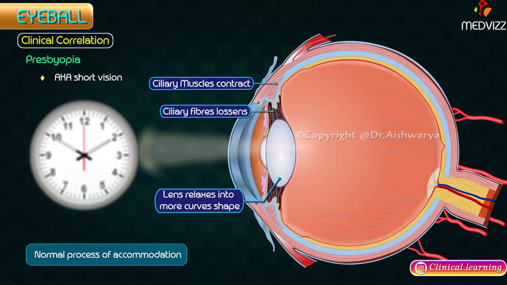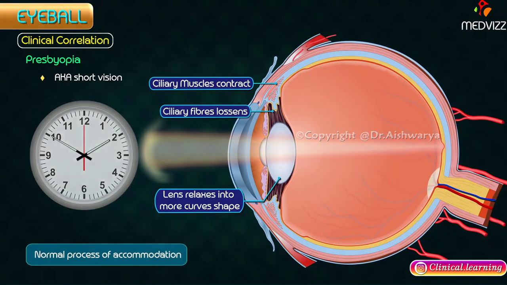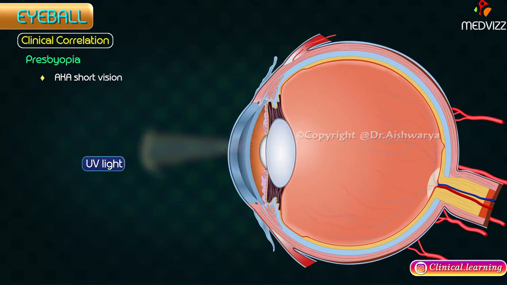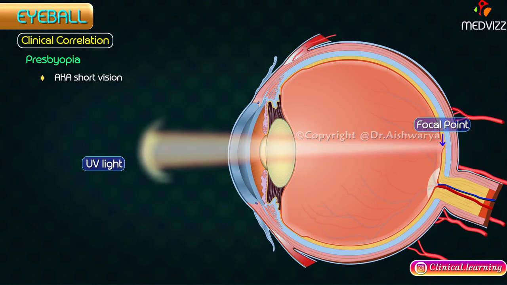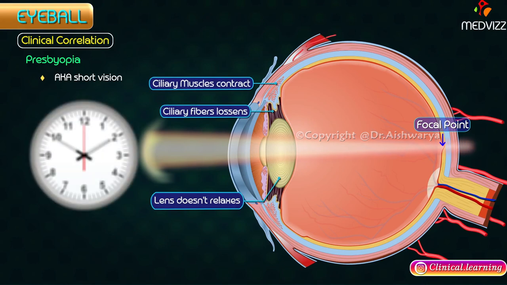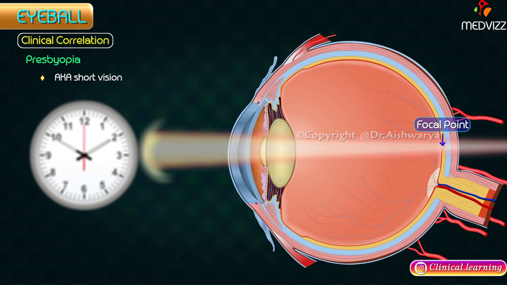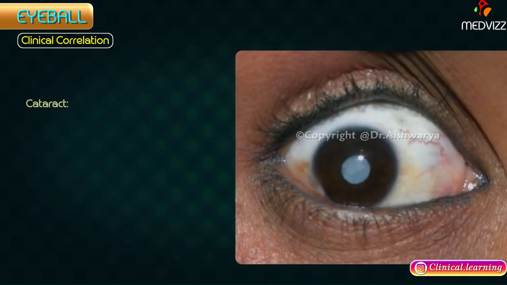Clinical correlation. Presbyopia, also known as short vision. The lens plays an important role in accommodation. The lens absorbs much of the ultraviolet light and becomes increasingly yellowish with age. It also becomes harder with age, as a result of which the power of accommodation is lessened in old age, producing a clinical condition called presbyopia.